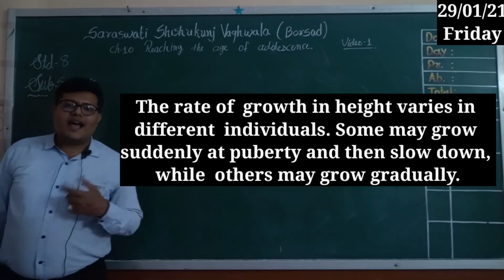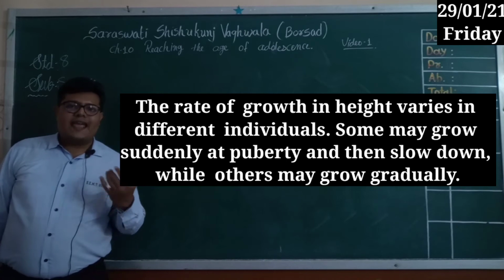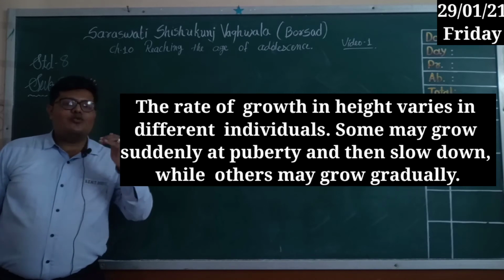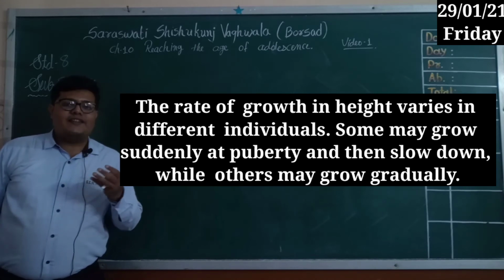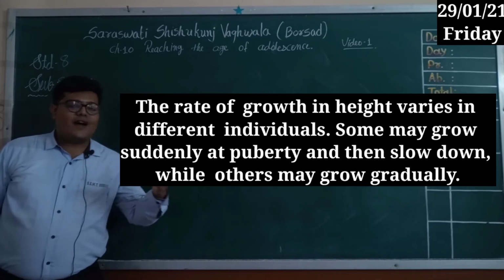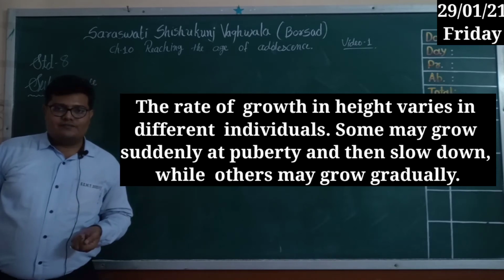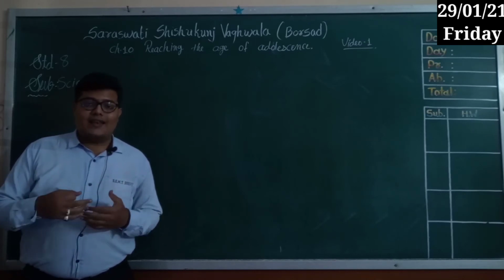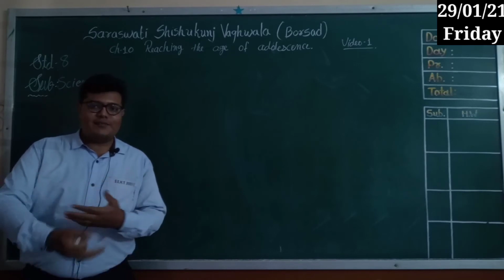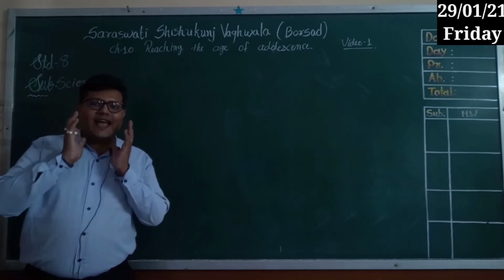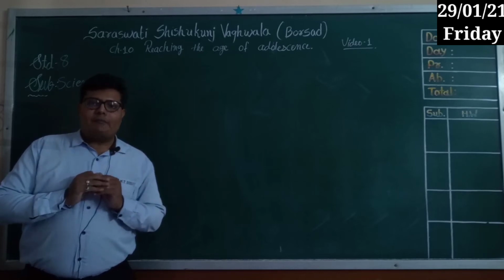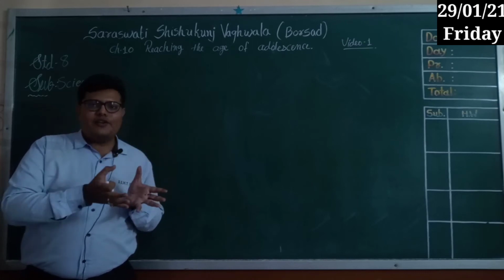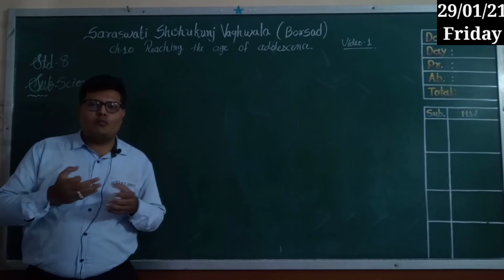The rate of growth in height varies in different individuals. In some, a sudden growth in height is observed. In some, there is a gradual growth in height. In some, it is slow in the beginning and fast at the end of this age. Sometimes the change can also be observed in body part growth, right? Like your hand is growing so fast, it becomes longer, your height is increasing, but the size of the head is still small, right? But at the end of this age, all the organs will catch up and organize in a proper manner according to your body shape.